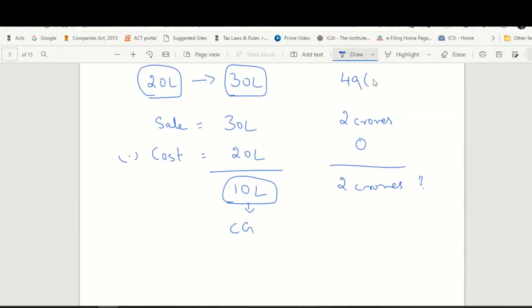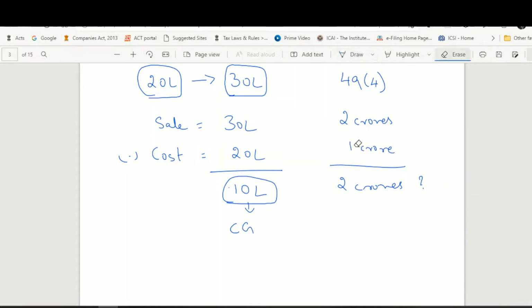subsection 4, which says if the transaction has already suffered taxation under income from other sources, then the cost of acquisition for the subsequent transfer will be the value as determined at the time of income from other sources, which means the cost of acquisition here becomes the value at which you have paid tax, which is 1 crore rupees.